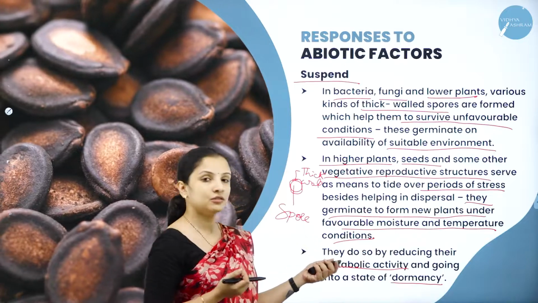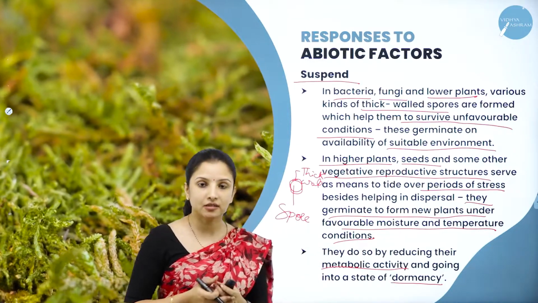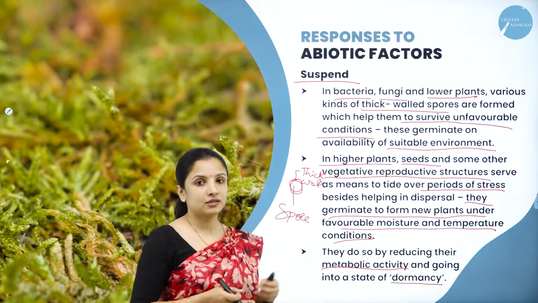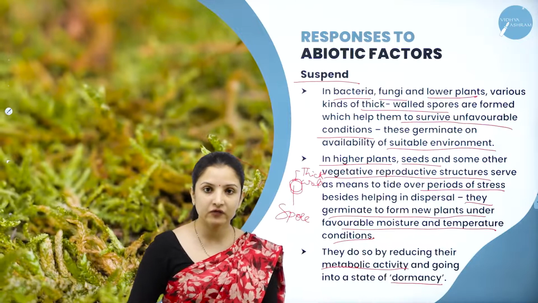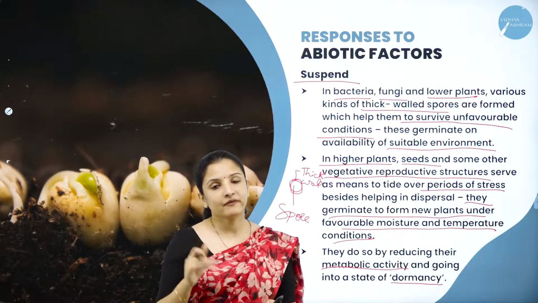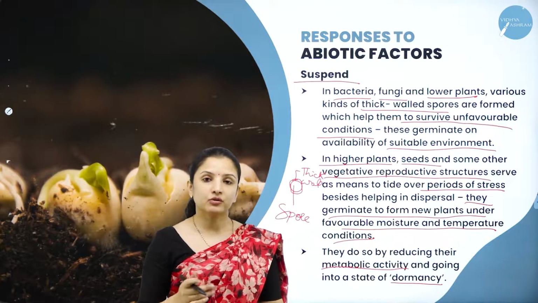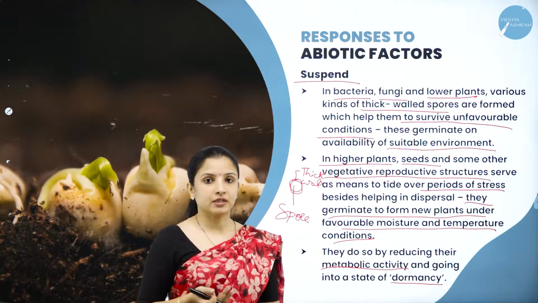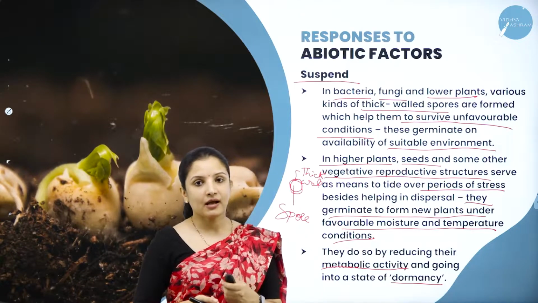So the spores of bacteria, fungi and certain lower plants, and the seeds in higher plants, usually become dormant when unfavorable conditions are there, and whenever the favorable conditions return, they will enter into the next stage of the life cycle. So this is about suspending, completely suspending the activity.